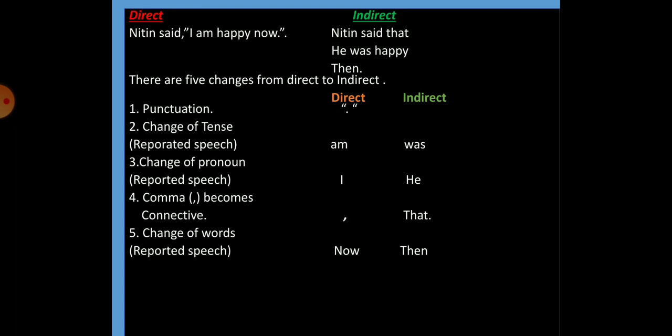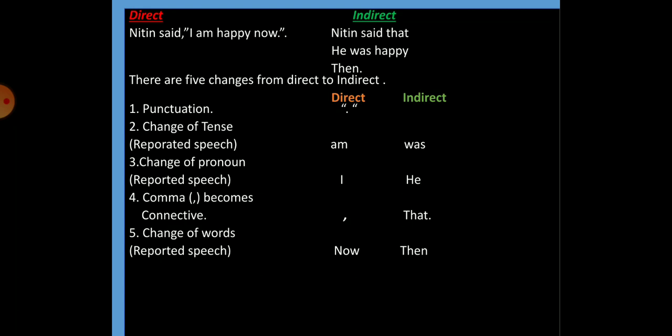As you can see in the example, the verb inside is am and it changes to was. Here, students, it is the verb inside the reported speech that changes, not the verb outside.